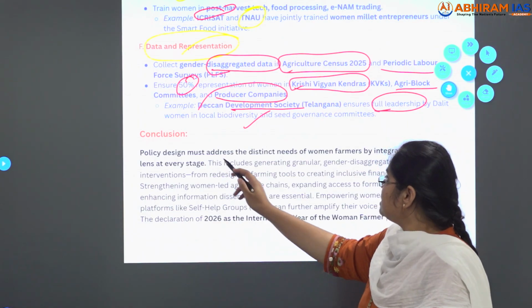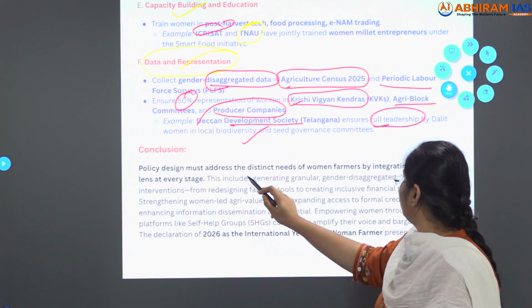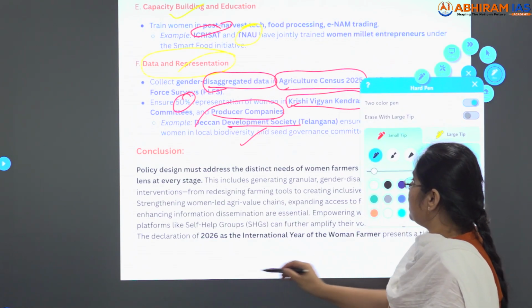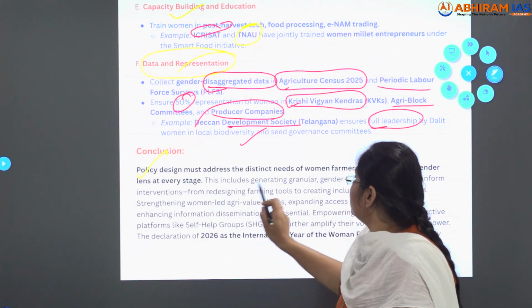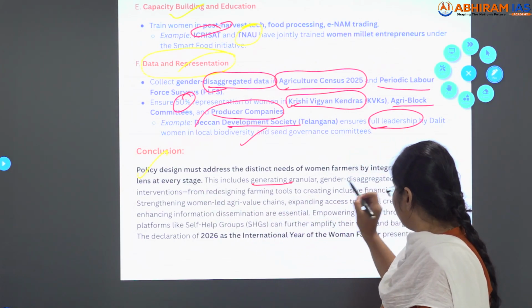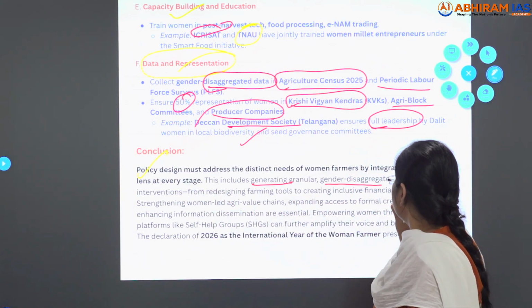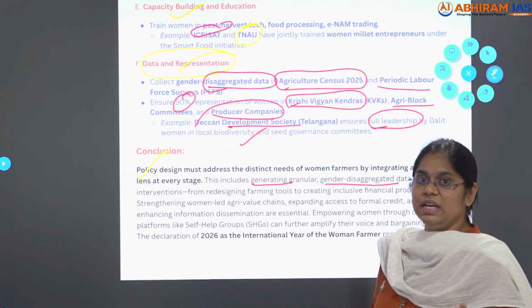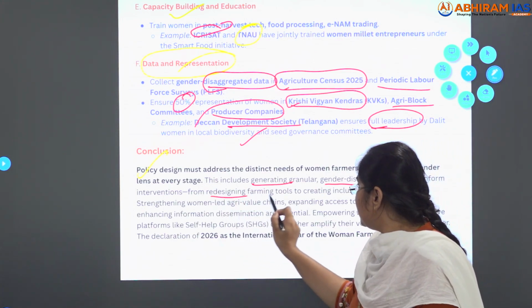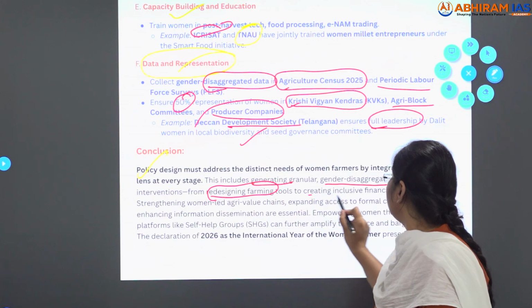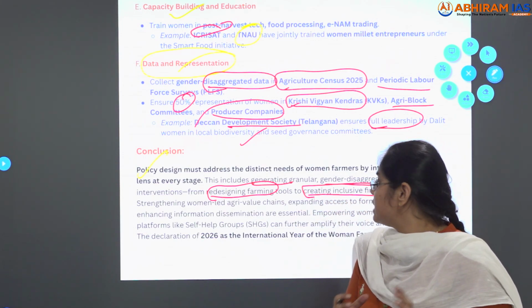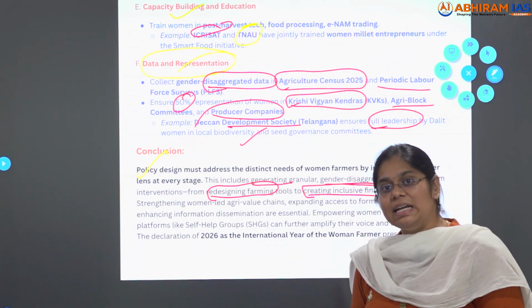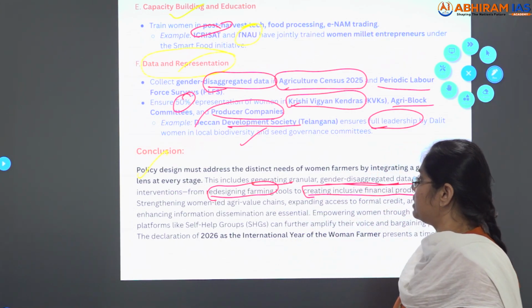Listen. Policy design must address the distinct needs of women farmers by integrating a gender lens at every stage. This is correct. So, this includes generating granular, gender disaggregated data to inform the interventions, from redesigning farming tools to creating inclusive financial products.